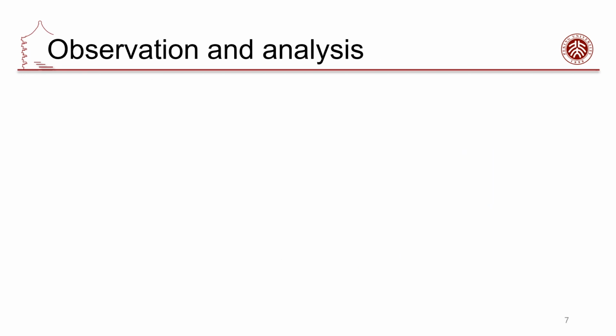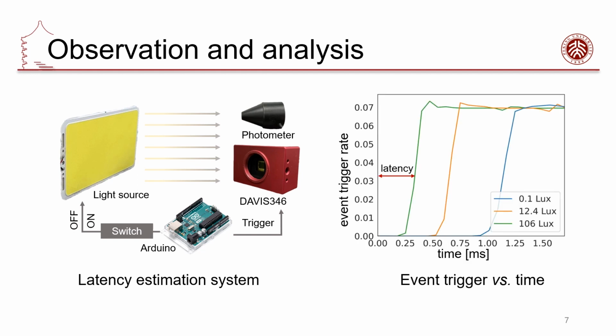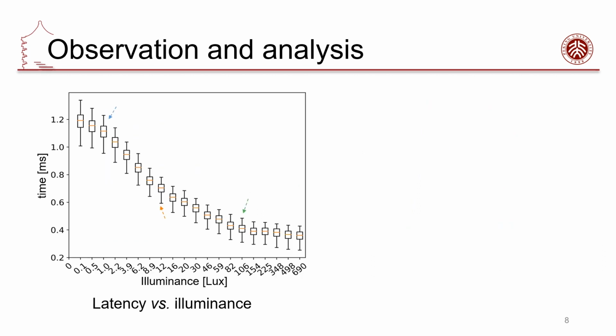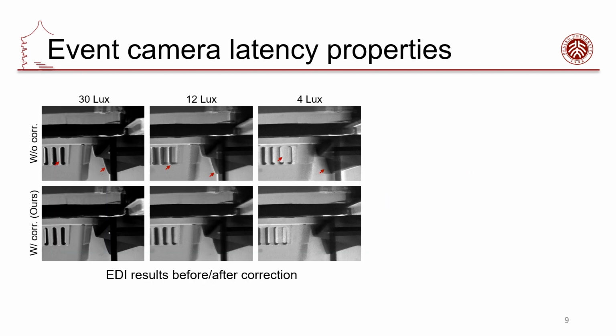We conduct a latency estimation system as shown on the left. We programmed the Arduino board to switch off the light, and the subsequent off events were assumed to be triggered by this change. The latency level of a given illuminance was calculated by the event triggering rate as shown on the right. To reveal the relationship between latency and intensity, we use the proposed curve to approximate the relationship. Due to the difficulty in illuminance measuring, the estimated parameter cannot be directly applied in deblurring and interpolation for arbitrary scenes. The deblurred image remains blurry and smooth in fact.